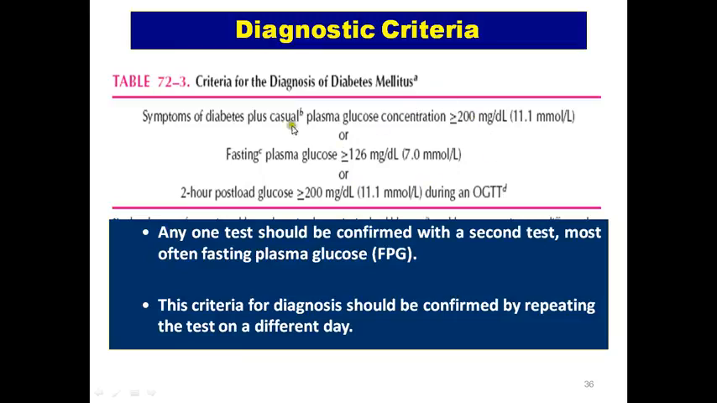So what's the diagnostic criteria for diabetes? Symptoms of diabetes plus casual plasma glucose concentration